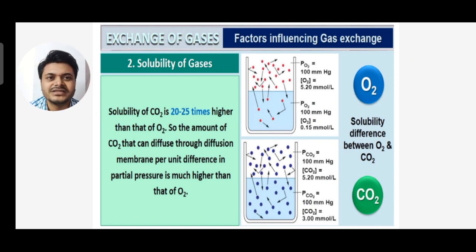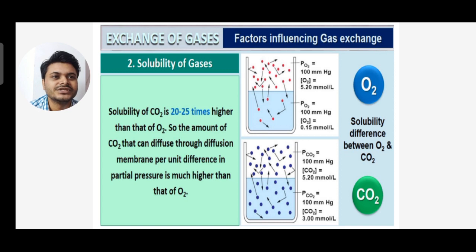Now the second factor is solubility of gases. Solubility of carbon dioxide is 20 to 25 times higher than that of oxygen. So the amount of carbon dioxide that can diffuse through the diffusion membrane per unit difference in partial pressure is much higher than oxygen. You can see the solubility difference between oxygen and carbon dioxide.